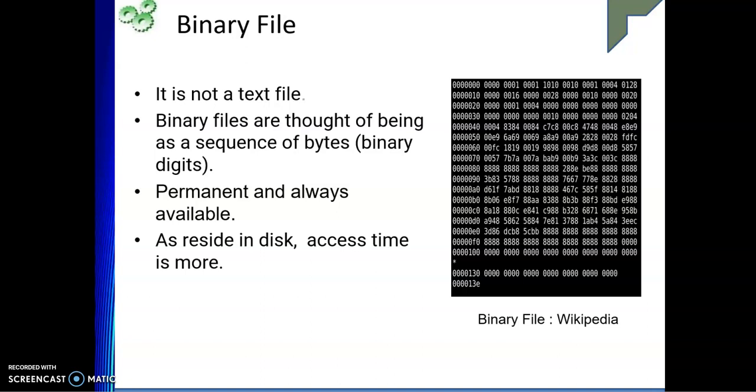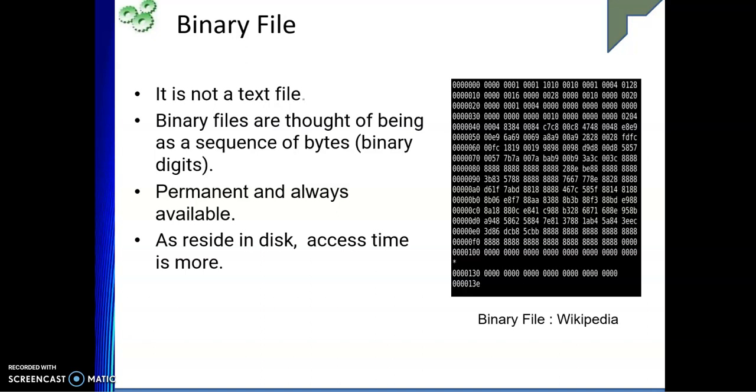Binary files are thought to be nothing but a sequence of bytes. When you talk about bytes, you are talking about binary digits. It is permanent and always available, and as it resides on the disk, access time is more, because it has to come from the disk to the memory.